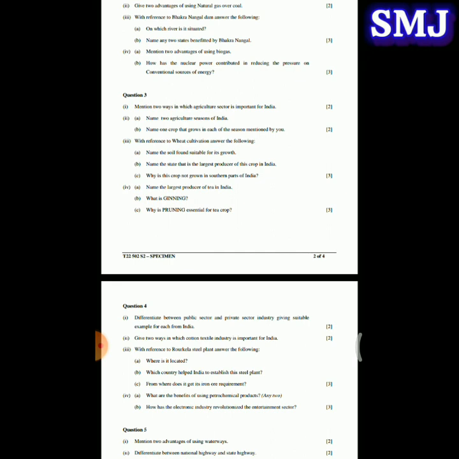Next question, mention 2 advantages of using biogas. First advantage, it burns without smoke, thereby causing no pollution. And the second advantage is it is the cheapest gaseous fuel. Next question. How has the nuclear power contributed in reducing the pressure on conventional sources of energy? So the answer is the heat energy produced in the nuclear fission reactions can be used for producing electrical energy. So in this way, it reduces pressure on conventional sources of energy.